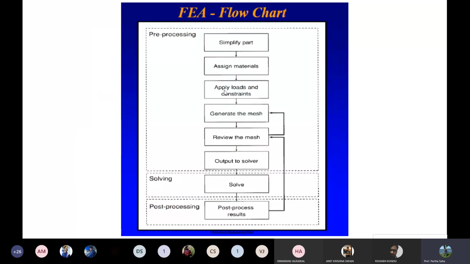This is the block diagram: pre-processing, solving, post-processing. You can see the maximum is pre-processing. First is the material, assign load and constraints, generate the mesh, review the mesh, then output to the solver, then solve it in the solving, and then you get the result in the post-processing. In it, most of the work involved is the pre-processing, or setting up the problem. Solving and post-processing is very easy.